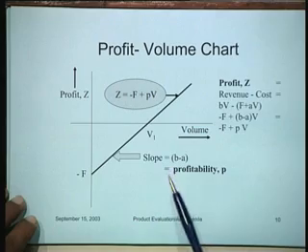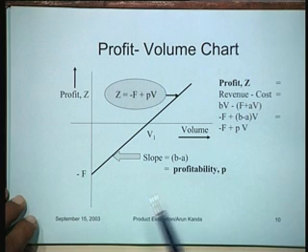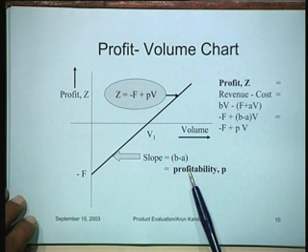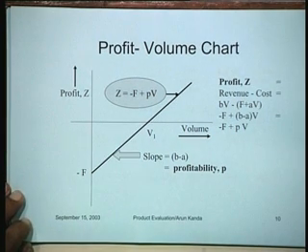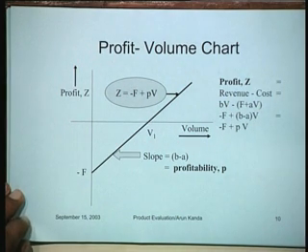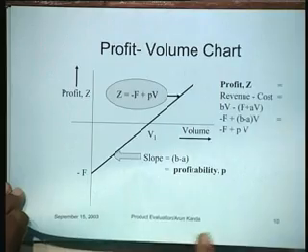So the point that we are simply trying to look at here is that profitability is a very important concept, and normally companies are striving to improve profitability, and what we are trying to see is what could be the possible mechanisms for increasing profitability. That's, I think, what is really important. And what would happen if you increase profitability is the slope of the line would increase. The slope of this line would increase. That's what it is.